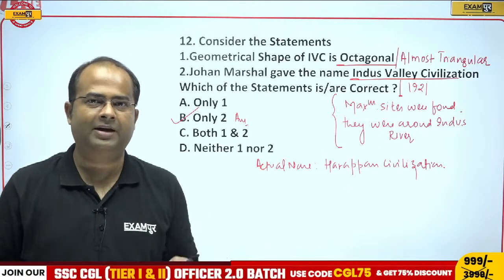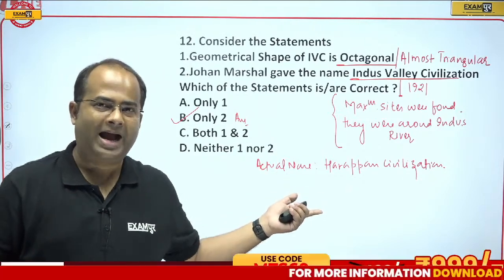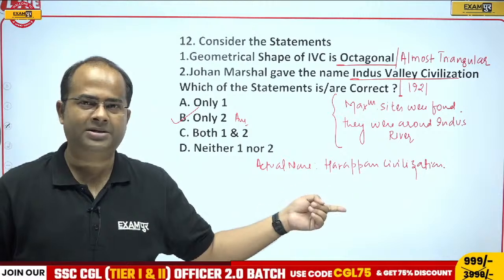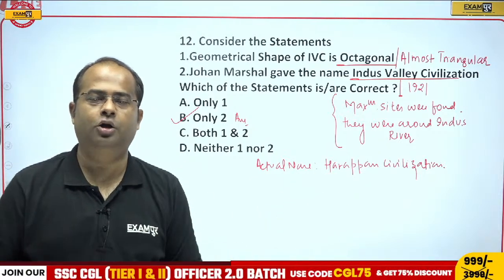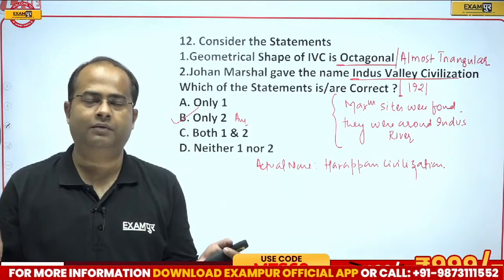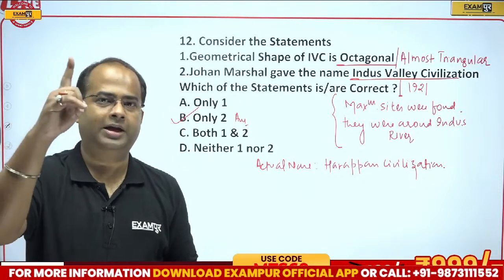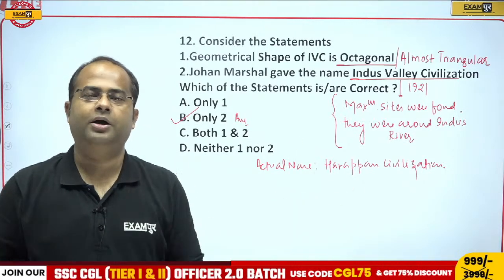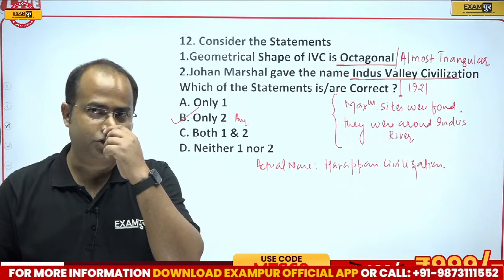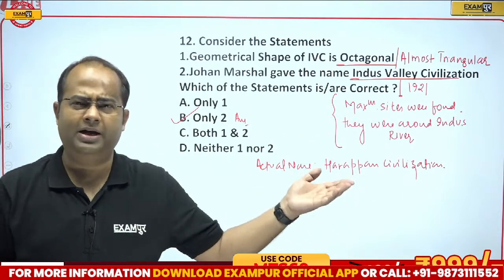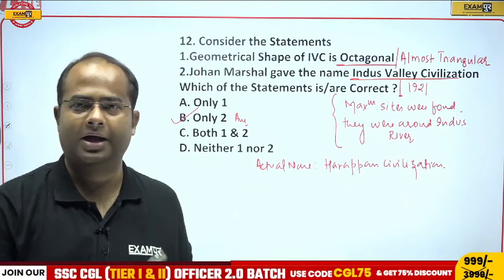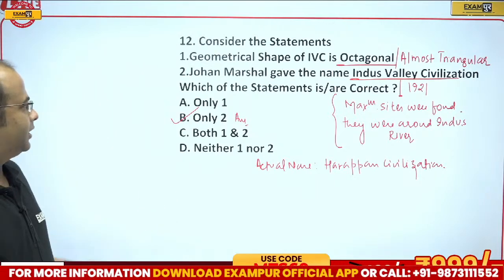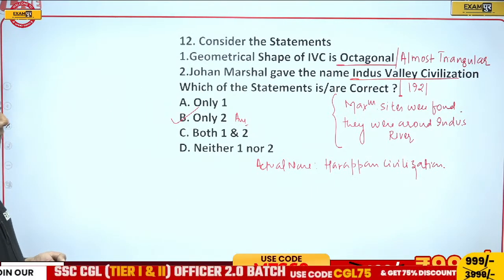So it was the first excavated site of this civilization. Therefore, the actual name should be Harappan civilization, not Indus Valley. According to me, the best name should be Harappa, because it is a rule in archaeology that whenever you discover any new civilization, the name is always kept on the name of the first excavated site. So, this is the rule of archaeology. Therefore, correct answer will be option B, guys, that is only 2.